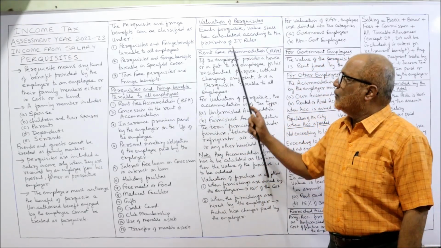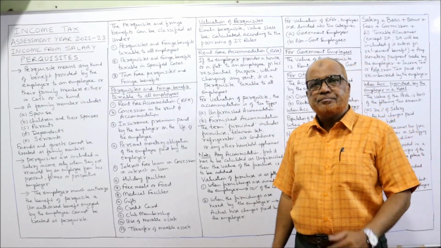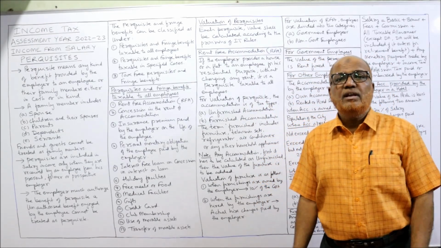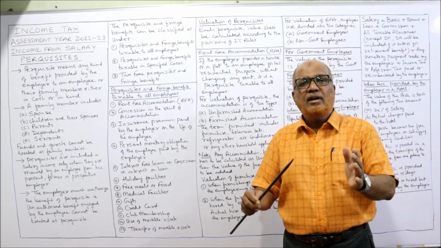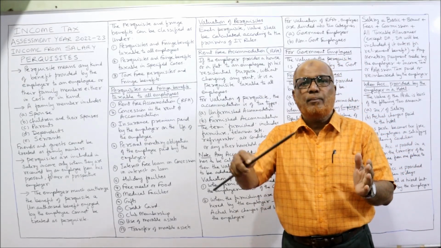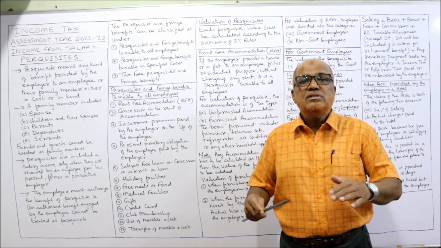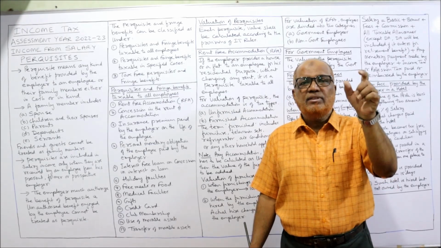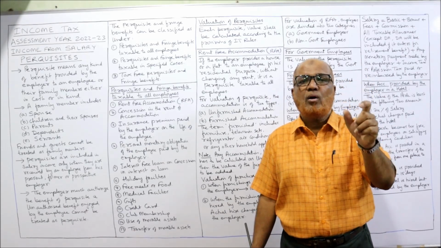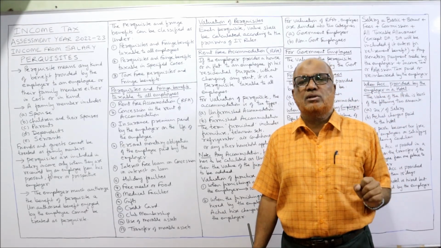That's it. Now, valuation of perquisite. When the perquisite is given in kind, then it has to be valued. For example, rent-free accommodation is given by the employer to the employee. Then what is the value of that rent-free accommodation? The Income Tax Act has given provisions regarding how to value the perquisite.